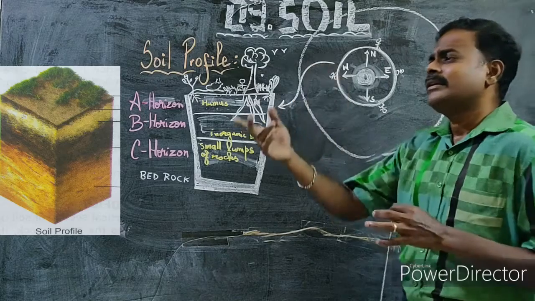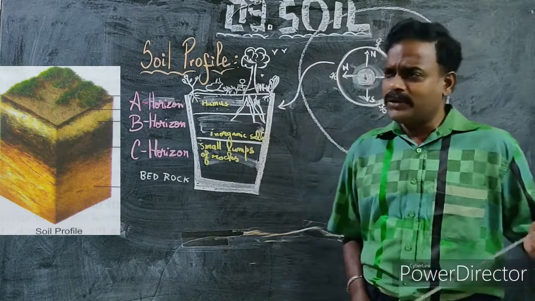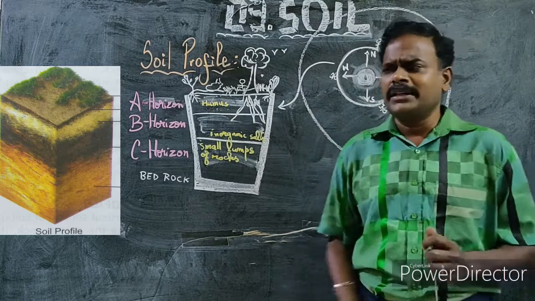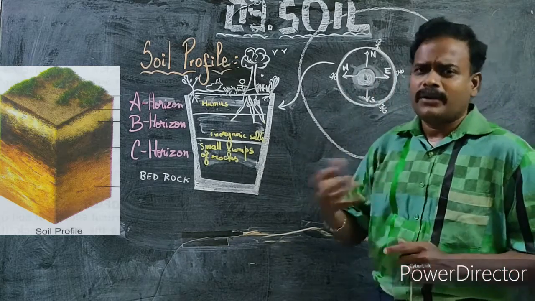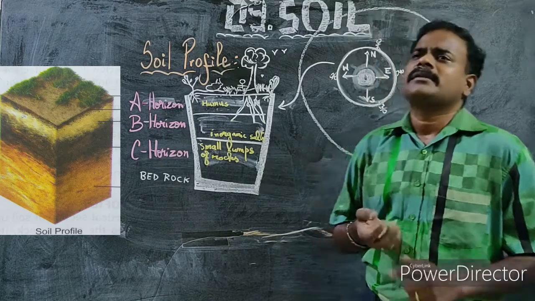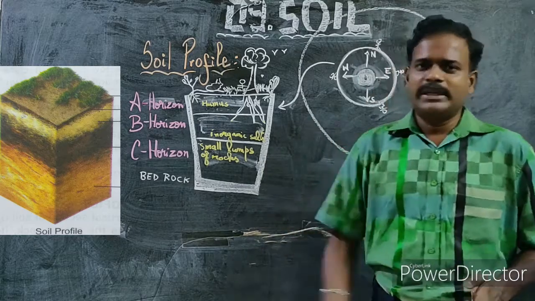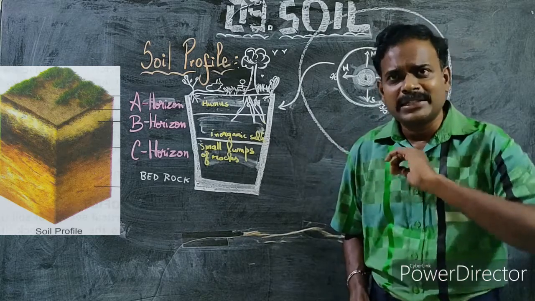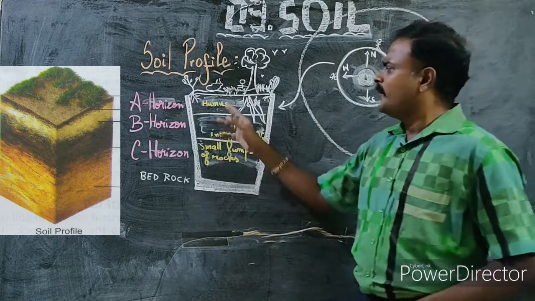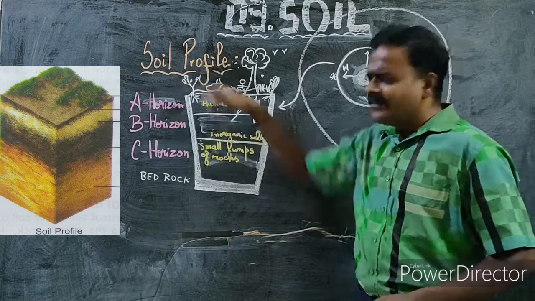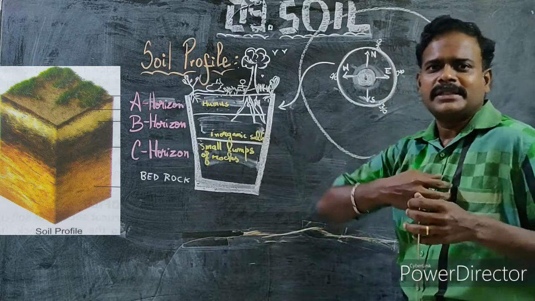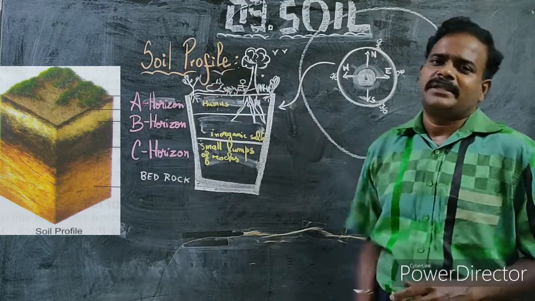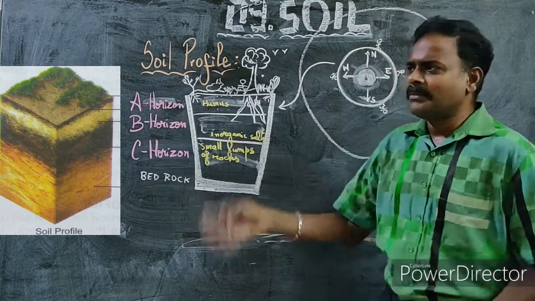I just want to say something related to soil erosion. What is soil erosion? Removal of the top layer of the soil is called soil erosion. It may be through air or wind, second water, and third due to humans. You should be very careful that the soil is not eroded, because if soil is eroded, fertility is taken away, and that affects the plants and animals which depend on that soil, especially plants.